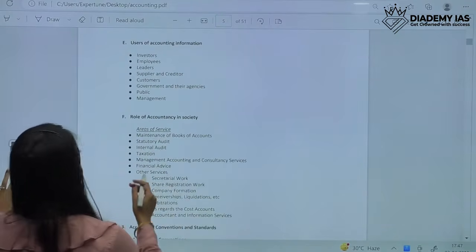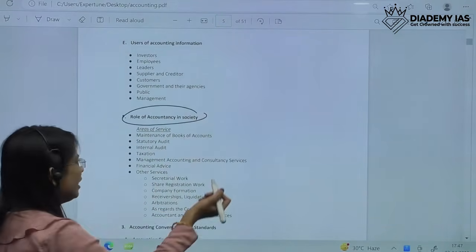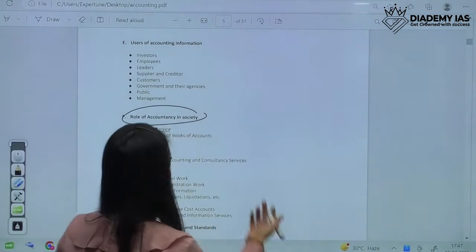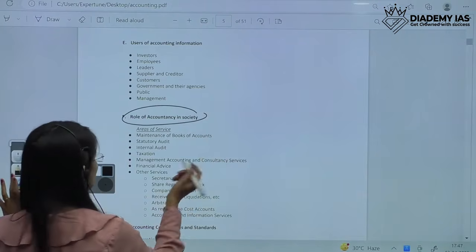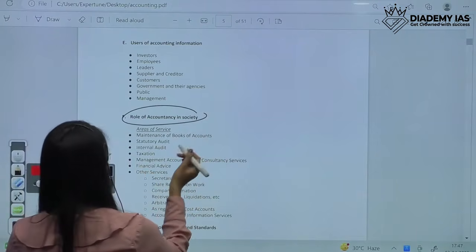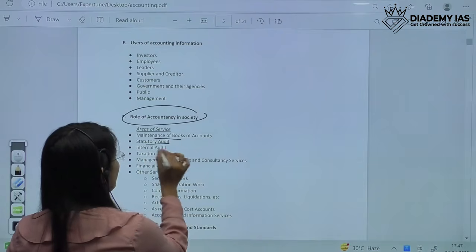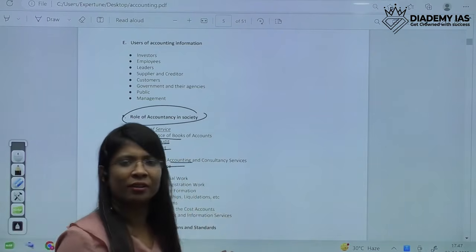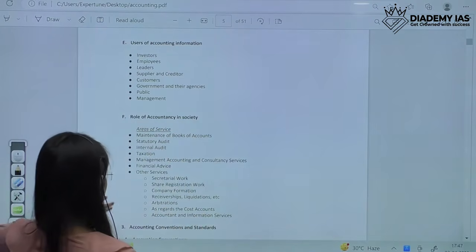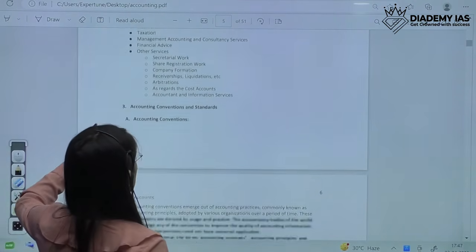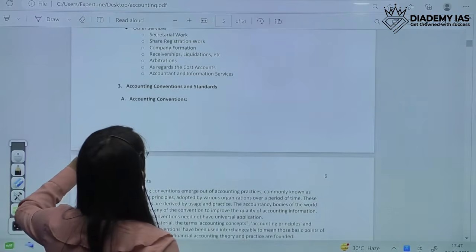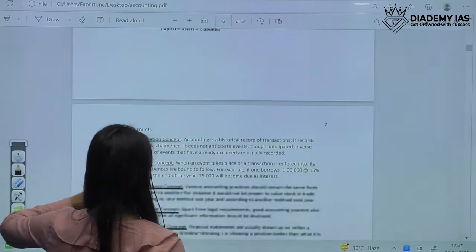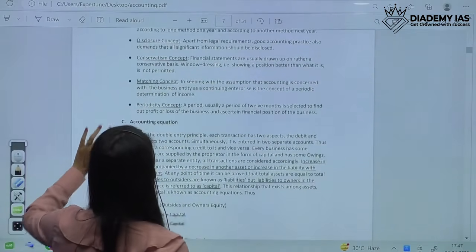Okay, so this is also a topic, role of accountants in society, but it's not a very major topic, or it's not very much relevant. But I'll just brief you about this. Why do we need accountants? Accountants are required for maintenance of books, audits, taxation, accounting, financial advice, and all. It's not very much relevant. Then after we'll go to accounting equation.